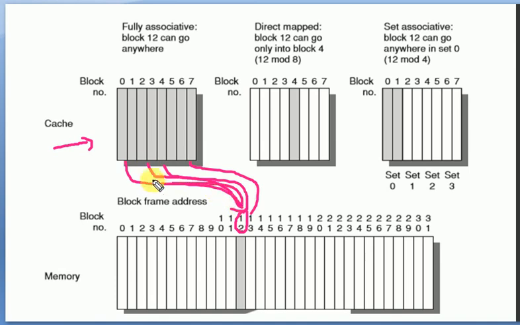Whichever block is available, it can be placed there. So 12 can be placed in the 0th location, or in the 6th, 5th, 4th, 3rd, 2nd, 1st, or 7th. Any location can be used for the storage of block number 12. That is called fully associative, which is another placement strategy used in cache.